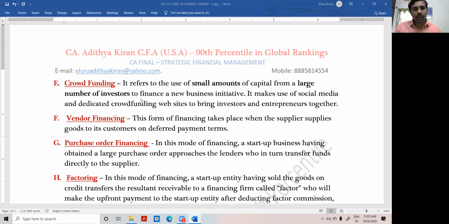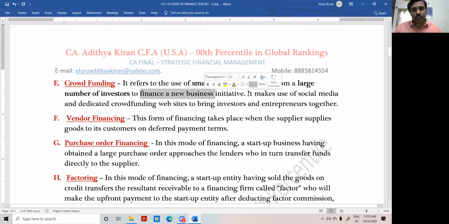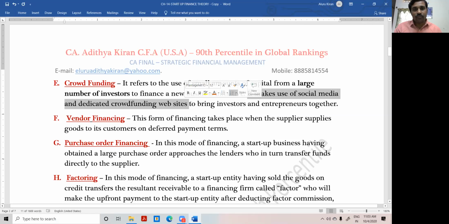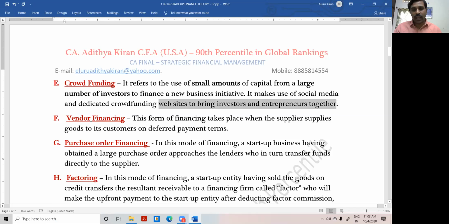It is used to finance a new business initiative. It makes use of social media and dedicated crowdfunding websites to bring investors and entrepreneurs together. I'll start a website and ask whoever is willing to lend money to come to the website, and whichever entrepreneurs are there will also come to the website. I am the mediator.